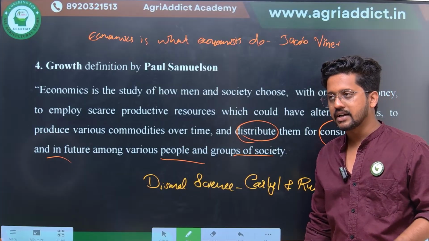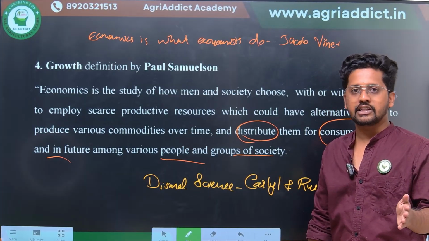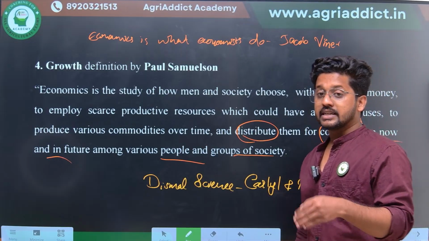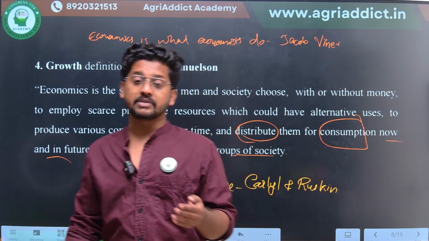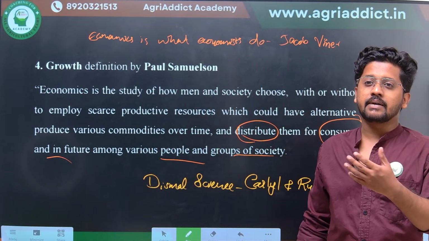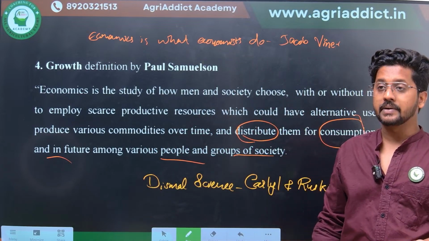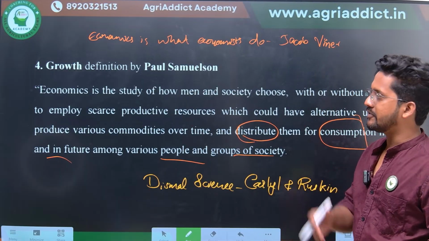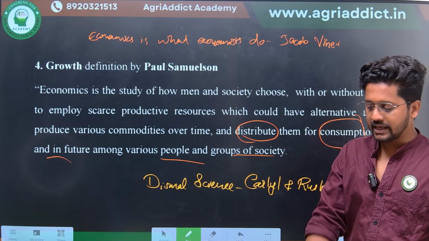Just try to learn them by heart. Economics is a science that treats of wealth was given by J.S. Mill. Then another definition: economics analyzes everything based on the measuring rod of money, which was given by Pigou. Similar kinds of definitions you can find when you are doing the MCQs.